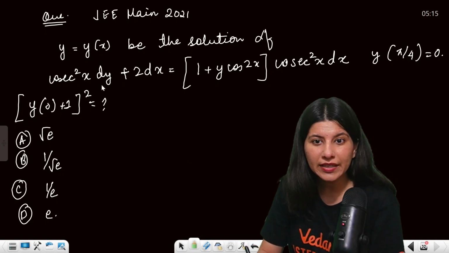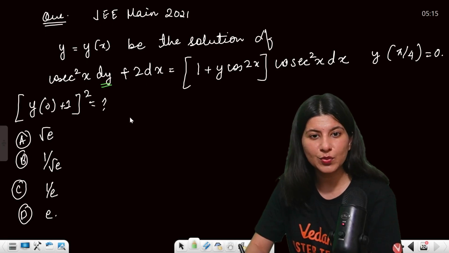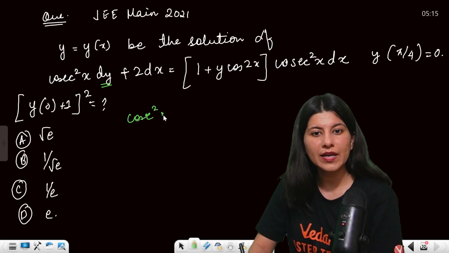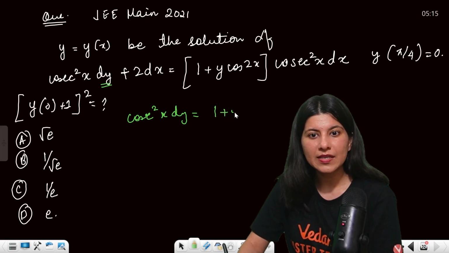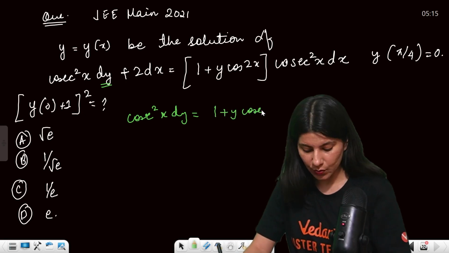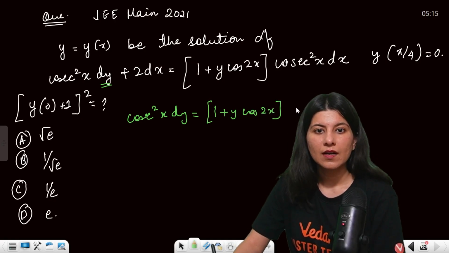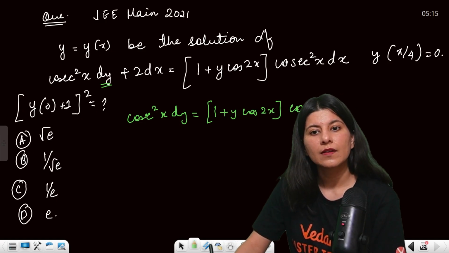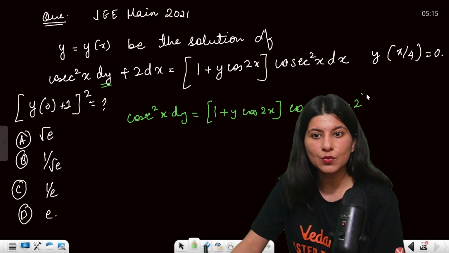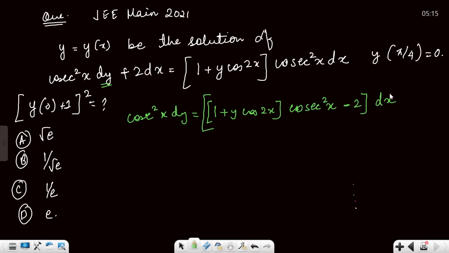So now understand how to calculate dy by dx. The only dy term is over here, so dy will be kept on the left, and everything else will shift to the right-hand side. Cosec square x dy will stay here, and the rest is 1 plus y cos 2x, then cos 2x cosec square x minus 2 dx. Correct or not? Tell me.